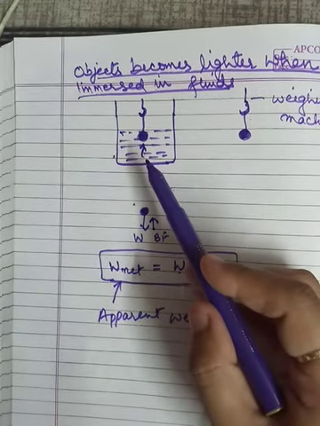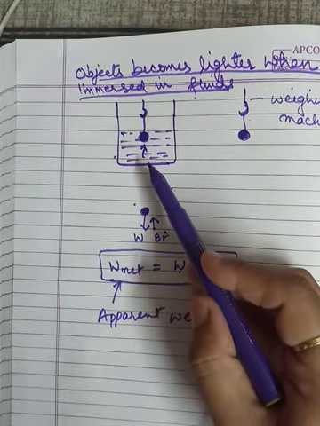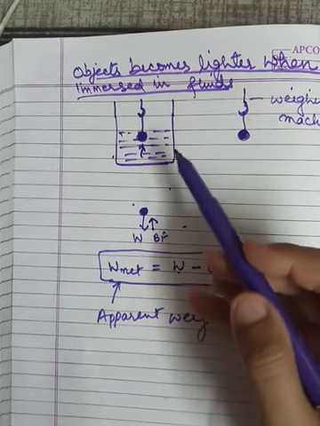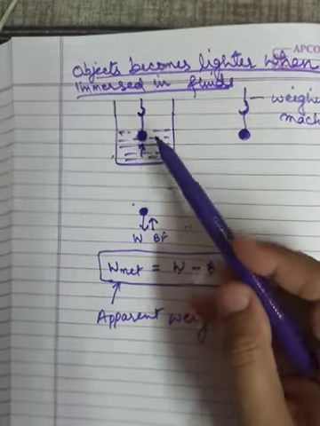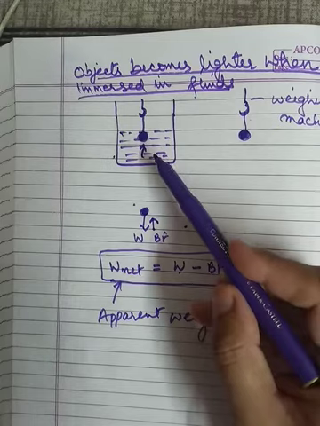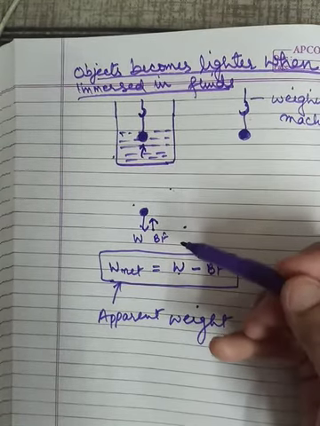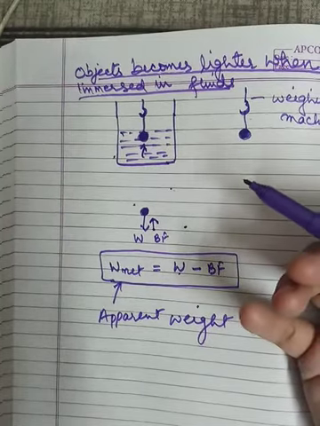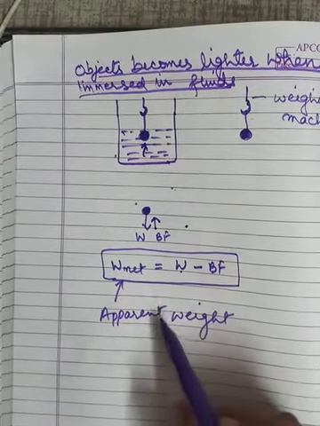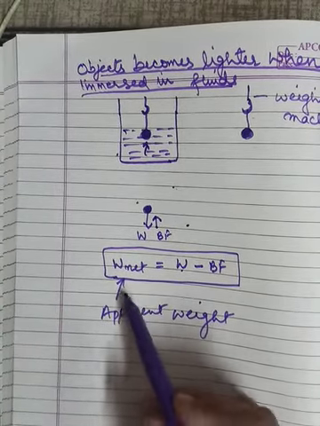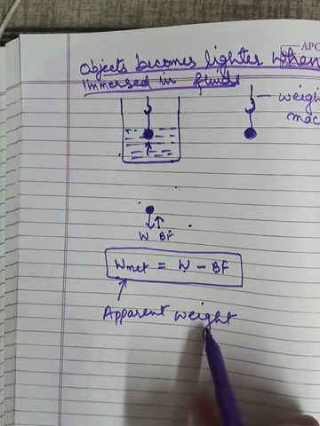But when we consider liquids, the buoyant force has a particular value. So in that case we get quite a lower weight when measuring inside the liquid. That weight is known as apparent weight.